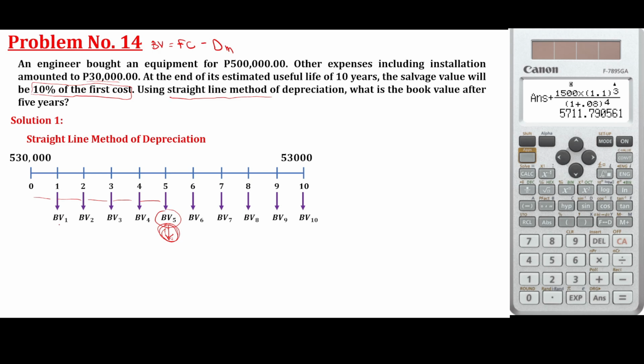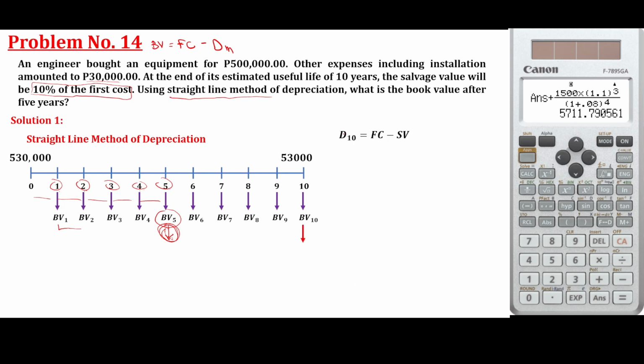So you just need to identify the value that we are going to subtract from BV, from depreciation 1, 2, 3, 4, and 5. So meaning we are going to identify the common values. So these are equal values, the 1 to 5. So what are those equal values?